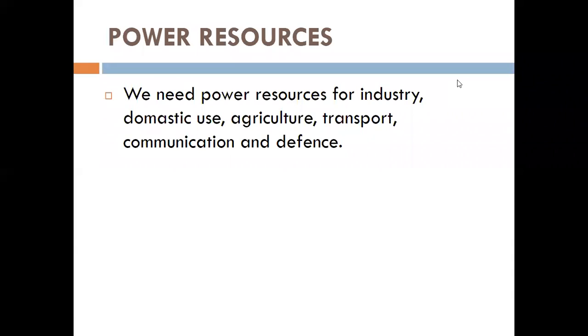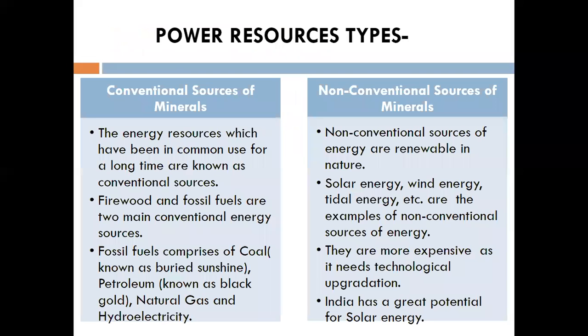Now let's move on to the next topic, power resources. We need power resources for industry, domestic use, agriculture, transport, communication and defense. Resources which provide energy to light our homes, run industries, and power different modes of transport are called power resources. These are of two types, conventional and non-conventional. Let's have a look at this chart of conventional and non-conventional sources.